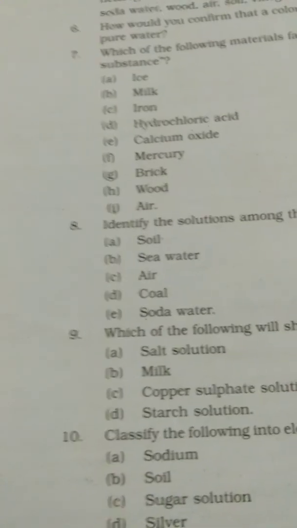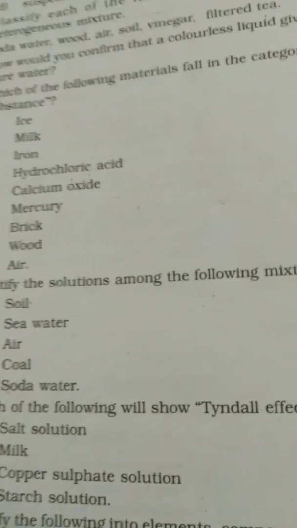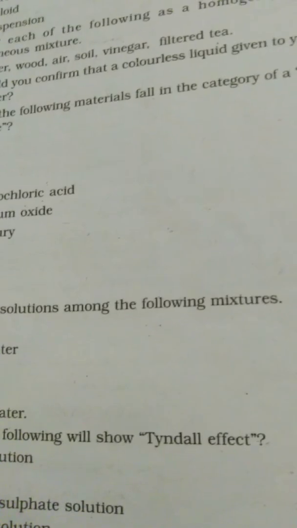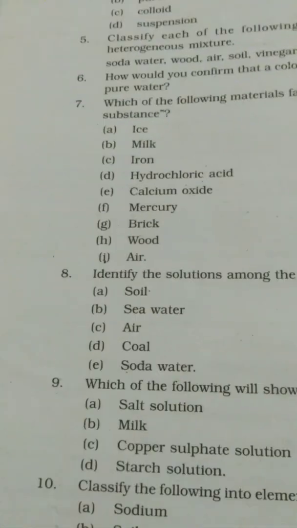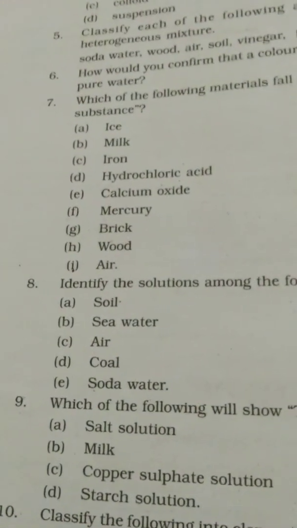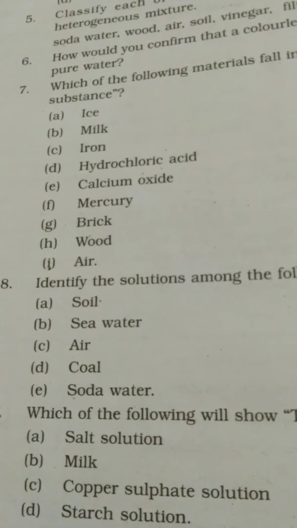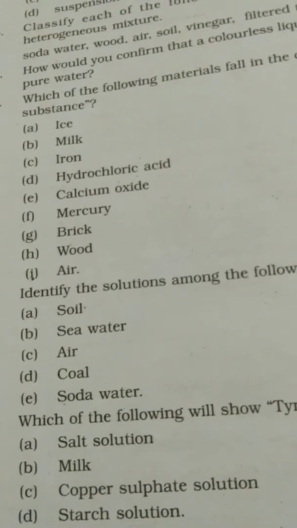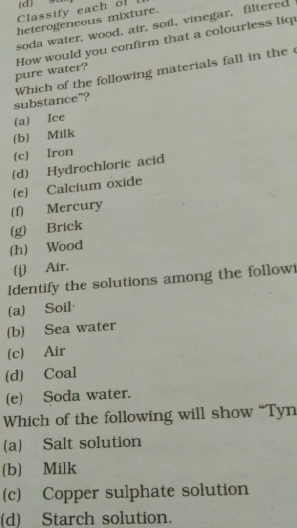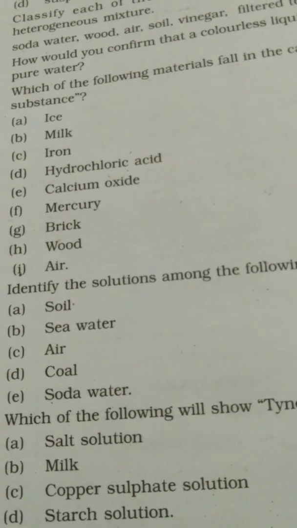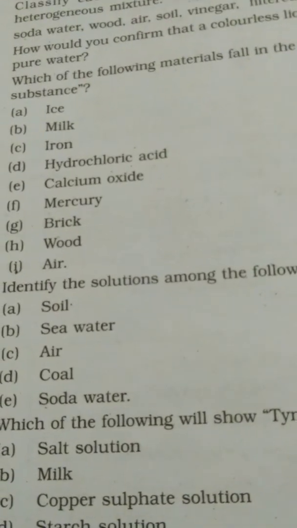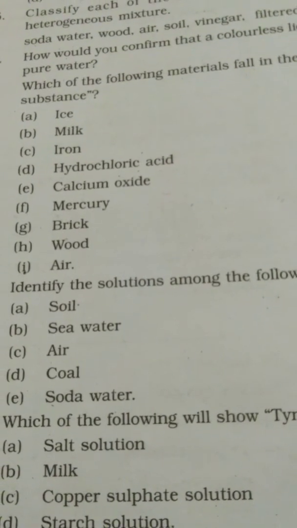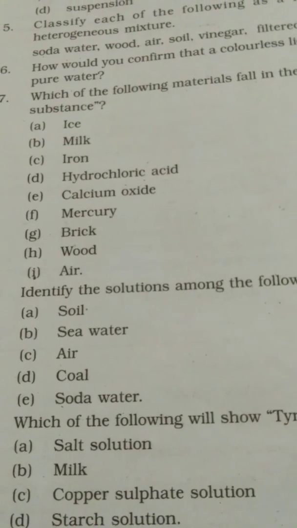Now question number 7. Which of the following materials fall in the category of pure substance? Ice is what? Just water, pure substance. Milk is a mixture, impure substance. Iron is a pure substance. Hydrochloric acid will not be a pure substance. Here you can argue, ma'am, it is a compound. Why can't we call it pure? Because the compounds are also pure.